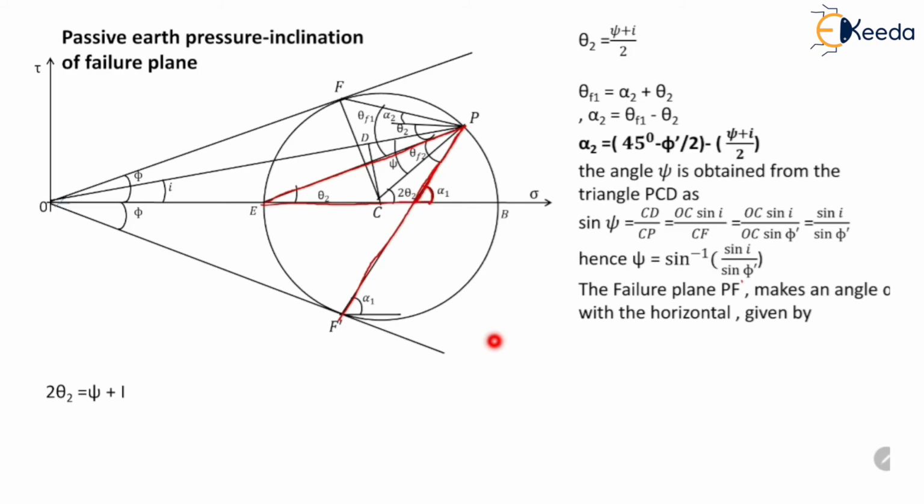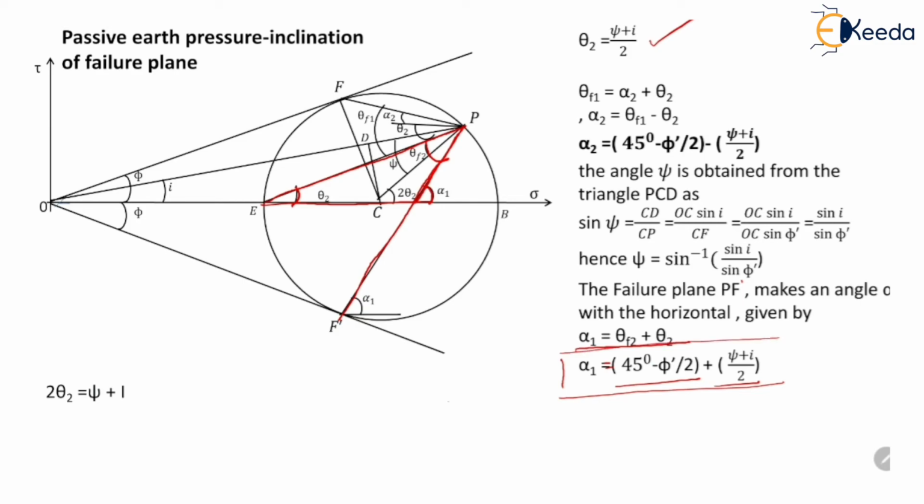So from this triangle we can write that alpha 1 is equal to theta f2 plus theta 2. Now theta f2 is equal to 45 degree plus phi dash by 2, and theta 2 we have already derived, which is psi plus i divided by 2. So this is the expression for the failure plane PF dash. Alpha 1 is the angle for the failure plane PF dash.